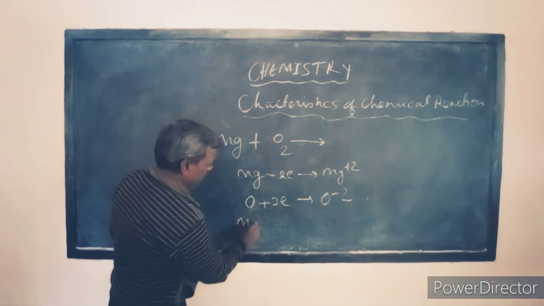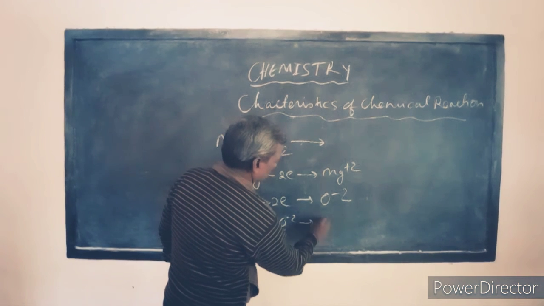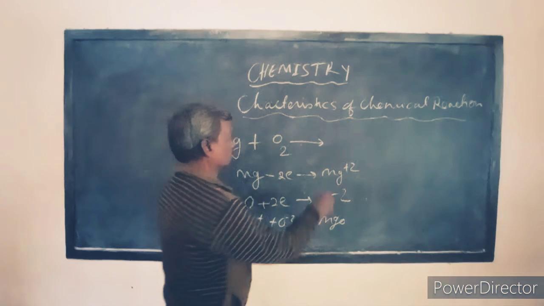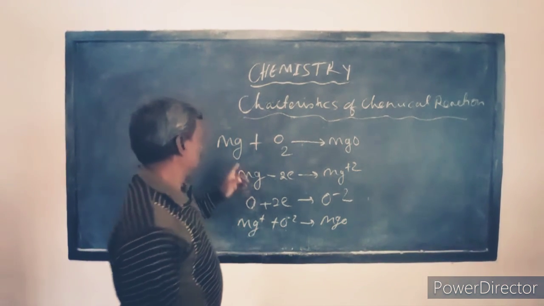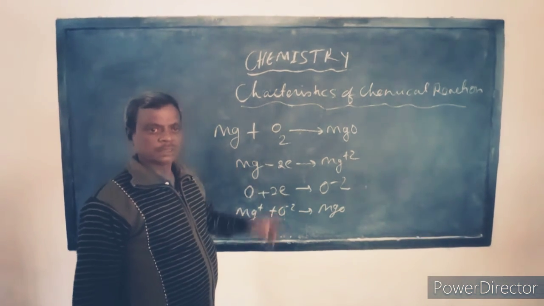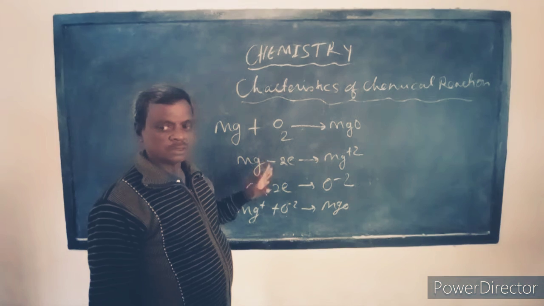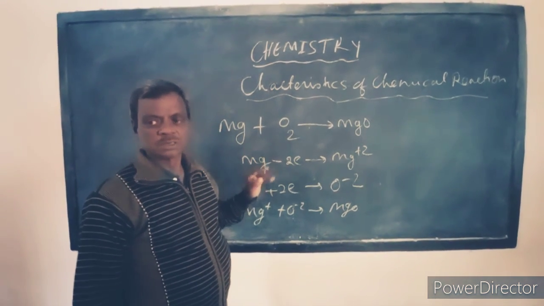These oppositely charged magnesium ion and oxygen ion combine together to give the product magnesium oxide. In this way we get the product when magnesium reacts with oxygen. So I have explained how the reaction takes place between magnesium and oxygen.